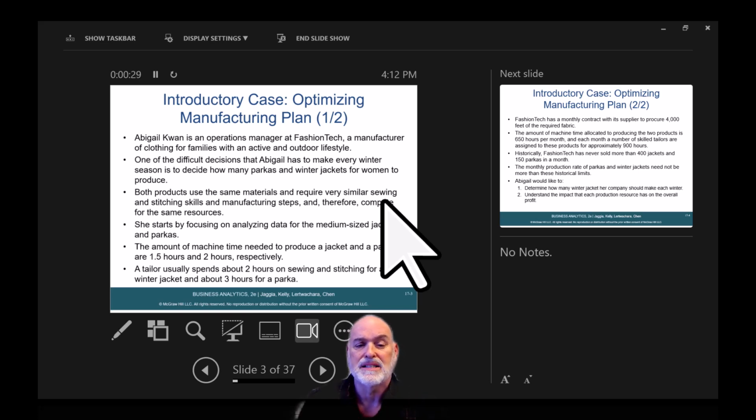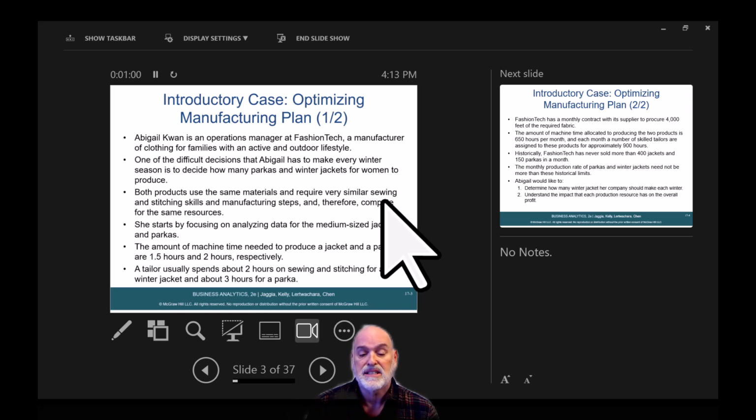Abigail Kwan is an operations manager at Fashion Tech, a manufacturer of clothing for families with an active and outdoor lifestyle. One of the difficult decisions that Abigail has to make every winter season is to decide how many parkas and winter jackets for women to produce. Both products use the same materials and require very similar sewing and stitching skills and manufacturing steps, and therefore compete for the same resources. She starts by focusing on analyzing data for the medium-sized jackets and parkas.